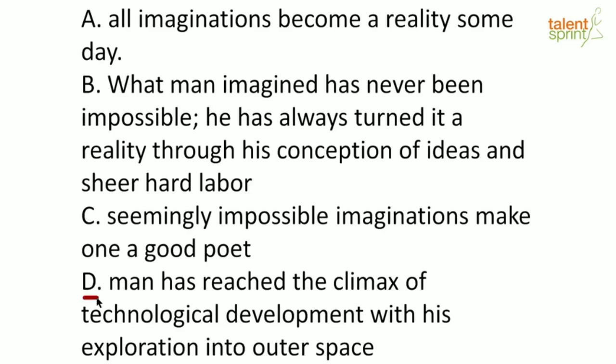Again, the passage does not support that, because he hasn't reached the climax of his technological development. We know that. So we can safely say that statement B is what the passage supports. There is an example given in the passage. So for the first theme detection passage, the answer choice is statement B.